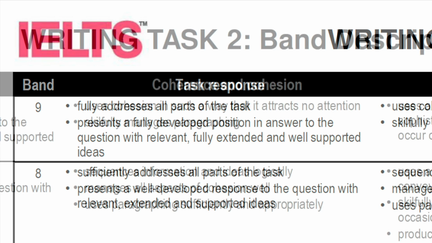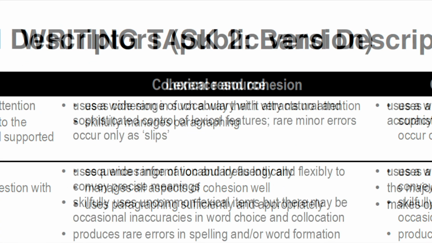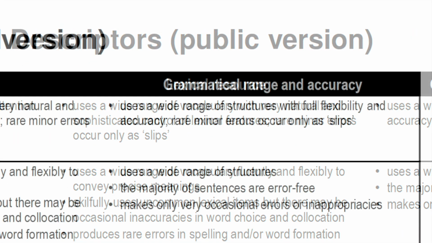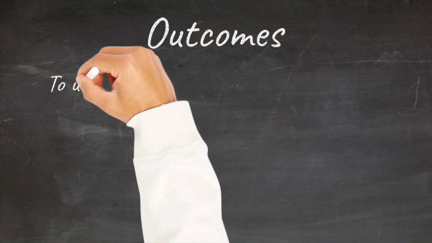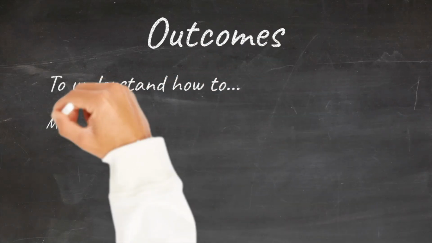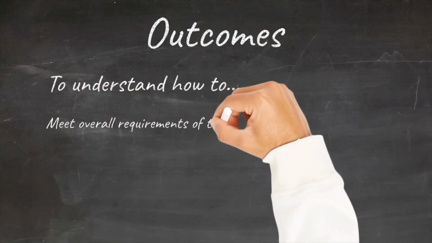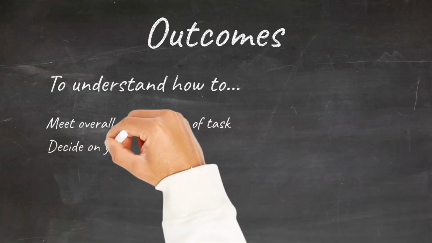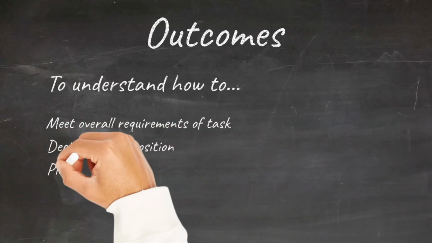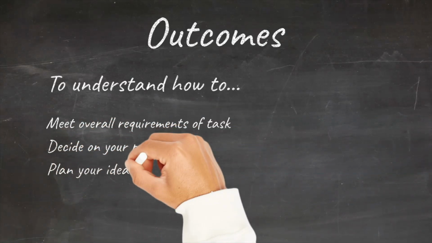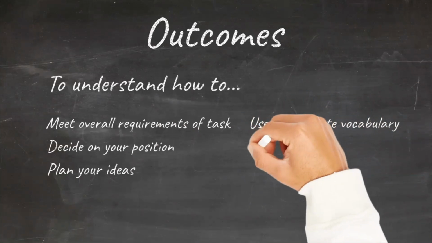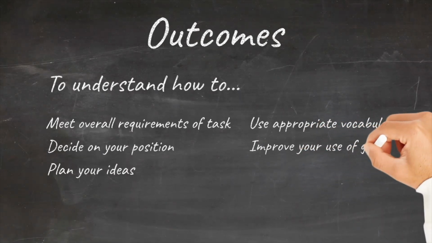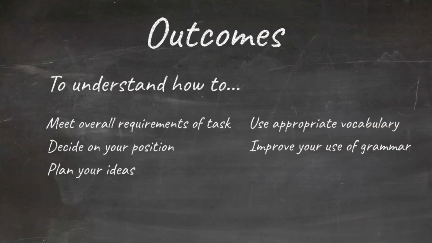The rest of this course will break down these 4 areas and give specific examples of what the descriptors mean. By the end of the course, you will understand how to ensure that you meet the overall requirements of the task, how to decide on your position and plan your ideas in a logical sequence, how to use vocabulary that is appropriate for Band 7, and how to use various strategies to improve your grammatical range and accuracy.